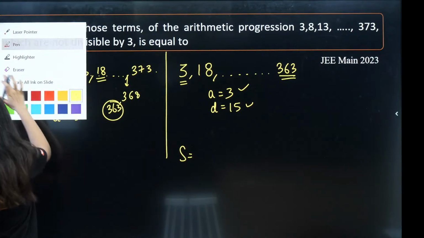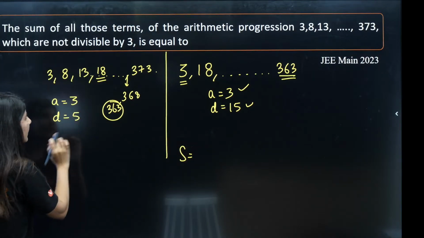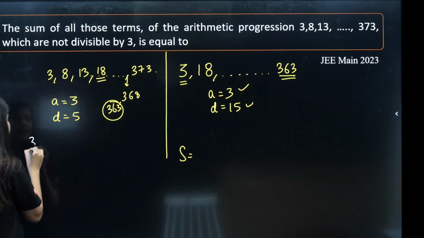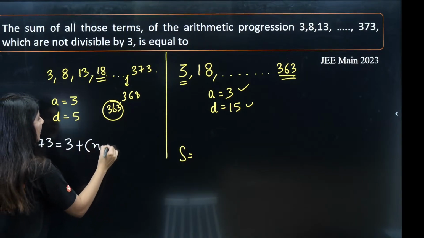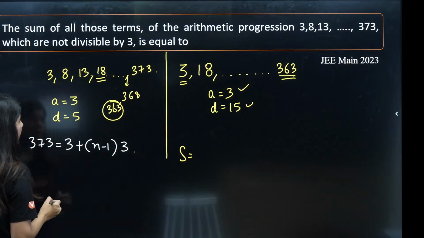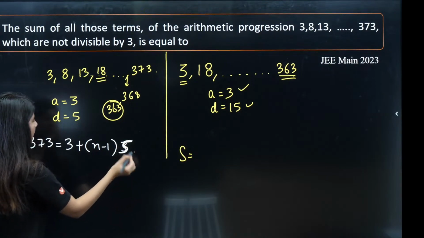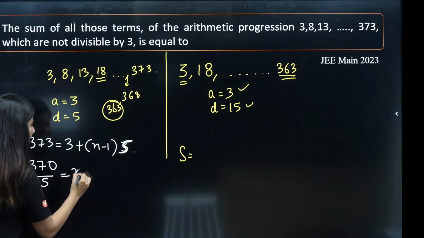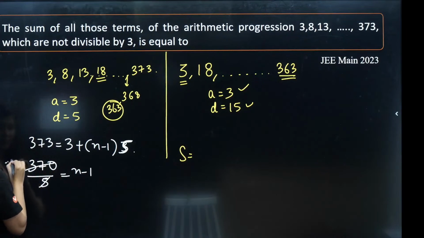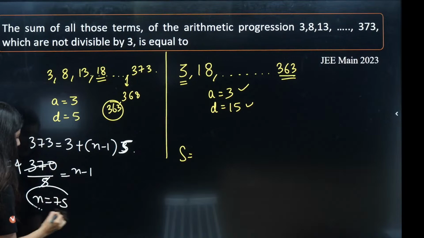To calculate the sum, what we need is the number of terms, right? So calculate the number of terms. 373 is your last term. The first term is 3 plus n minus 1 times d, and d is 5, the common difference. So 370 by 5 is equal to n minus 1. N is coming out as 75.